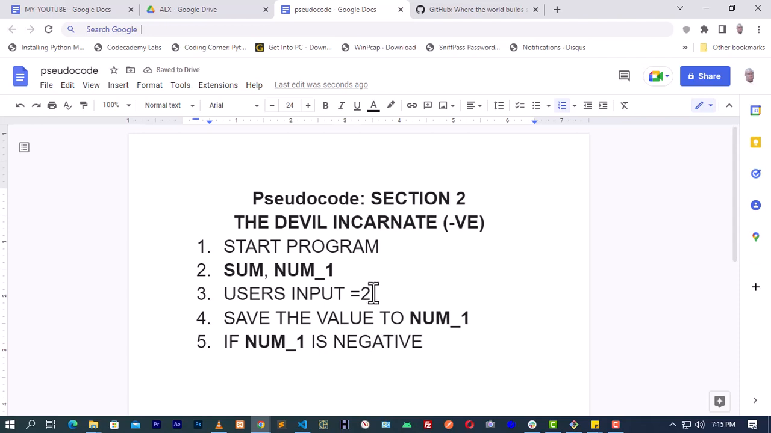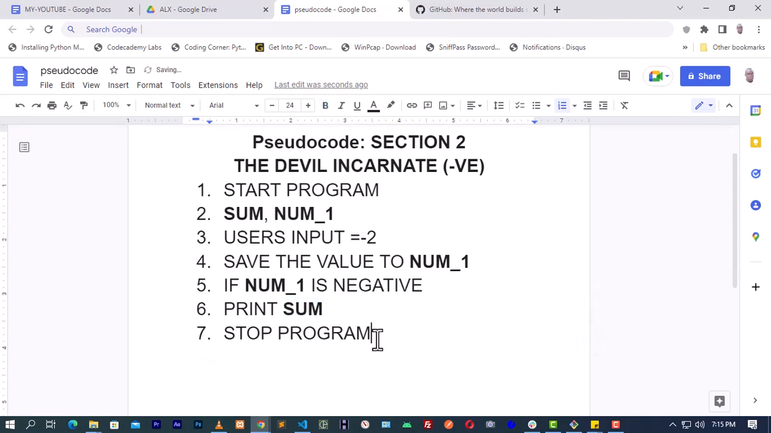Let me just say the user's input is -2, and it will be saved here. So if num1 is negative, then what will happen is the program will stop. But before the program stops, it will print sum, and then stop.